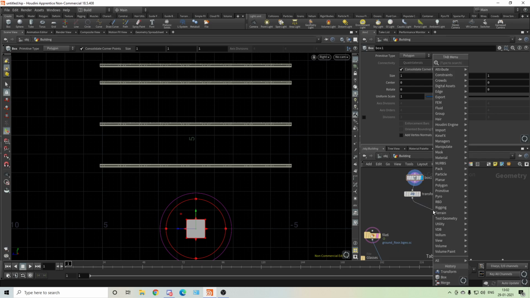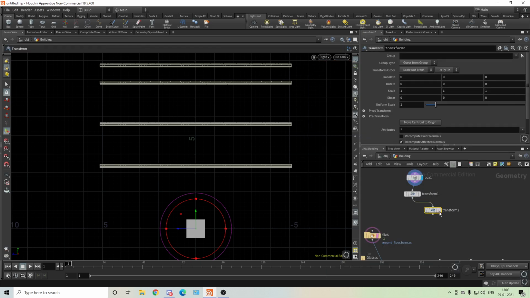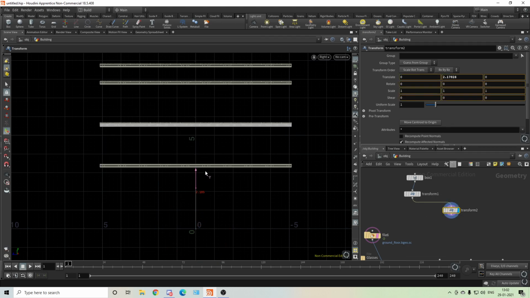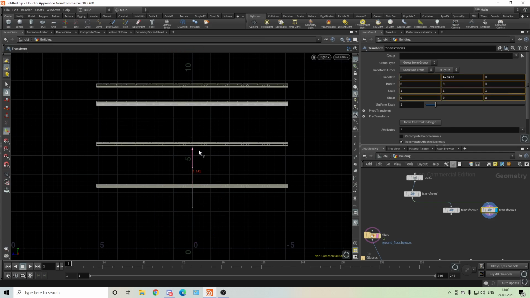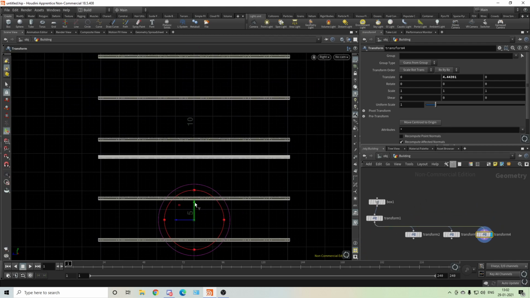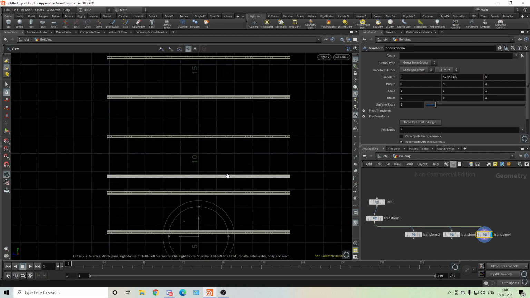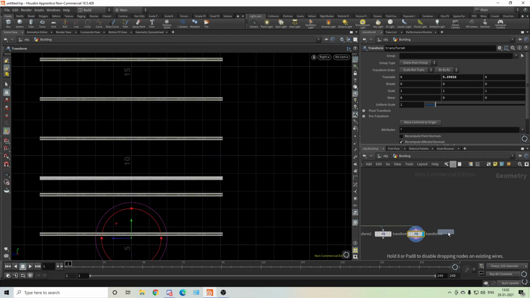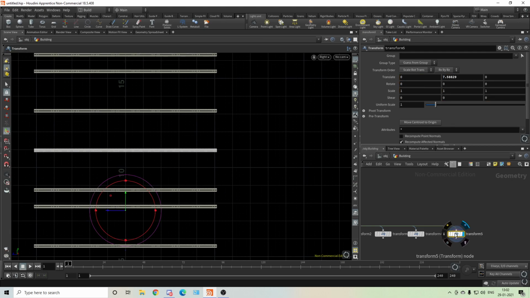Okay, I'll take another transform, and I'll move it up, and then another, and move it up, and another. So this is what I used when I did my first time building destruction, because I tried, but it is so heavy and you don't want your PC to crash every time, because there is a RAM limit, also we can't cache more than that. So because of that I did like this.